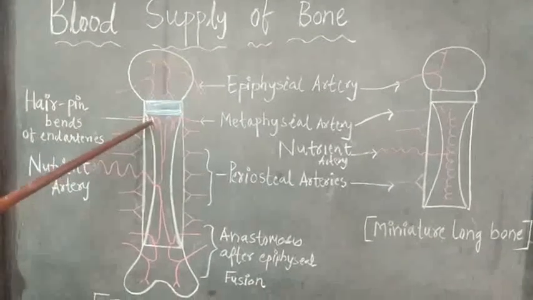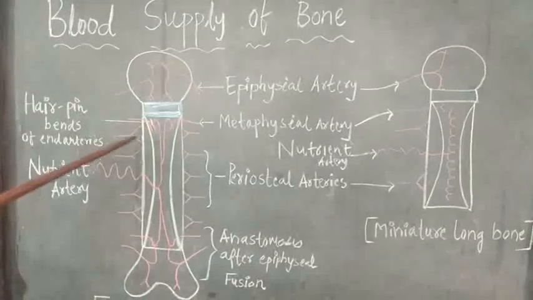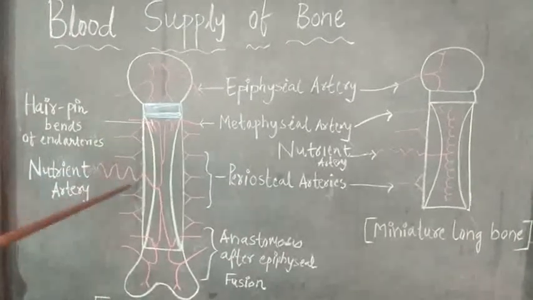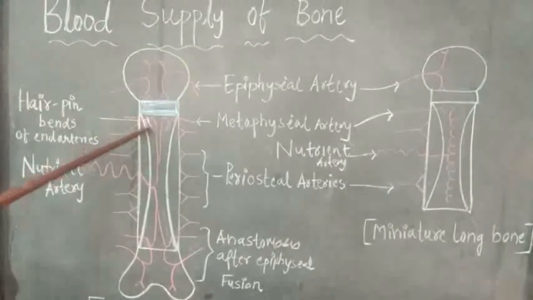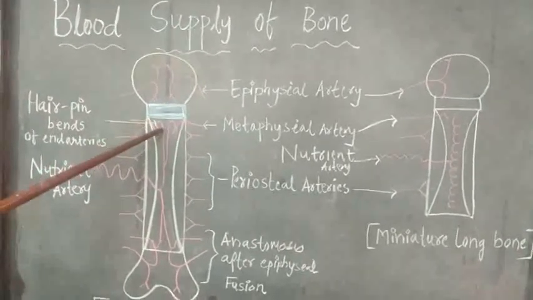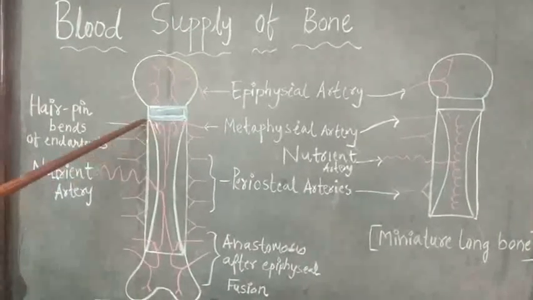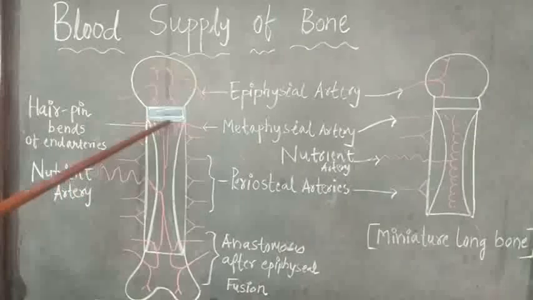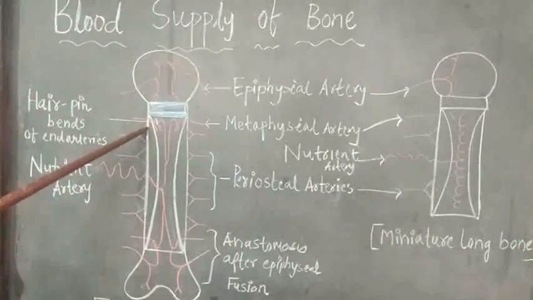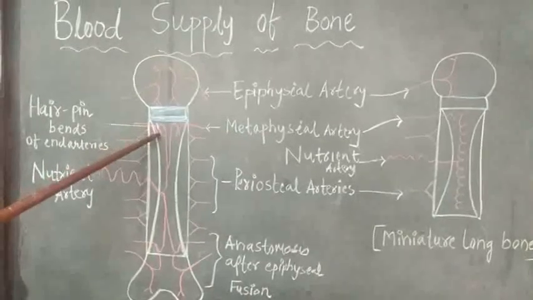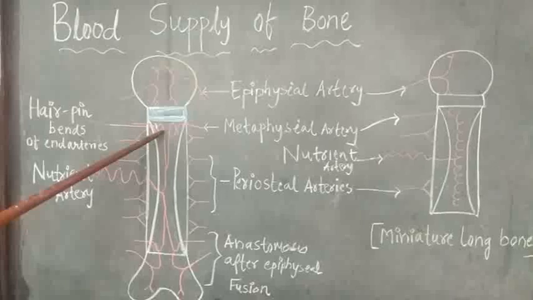So due to these end arteries and hairpin loop bends, whatever microorganisms, bacteria, or emboli circulating in the blood are easily trapped within these hairpin bends, and due to this, osteomyelitis is most common in children at the metaphysis. So the metaphysis is the most common site of osteomyelitis in children.